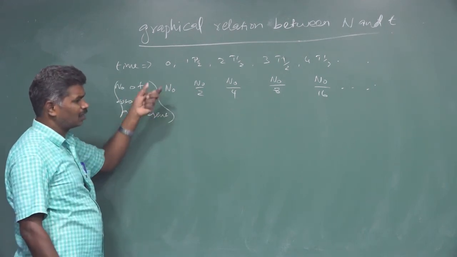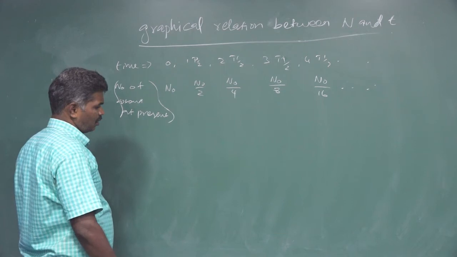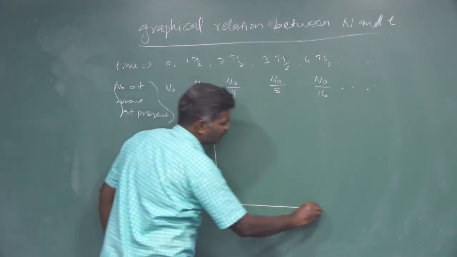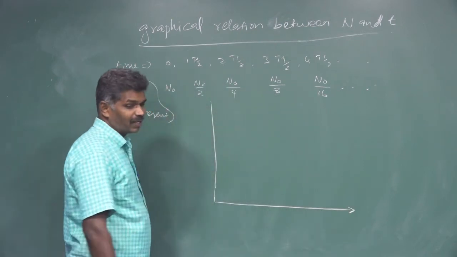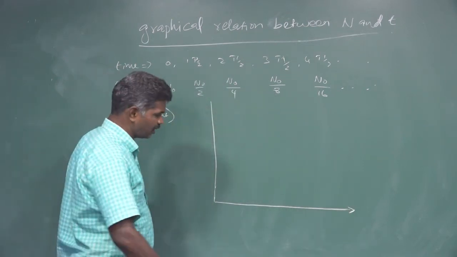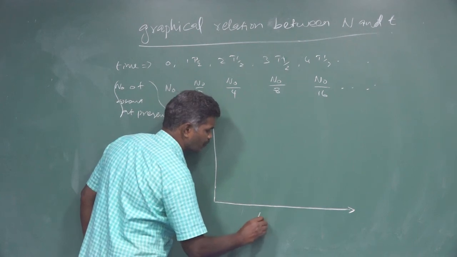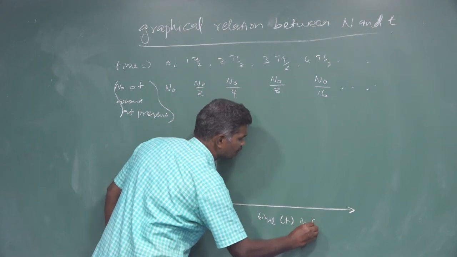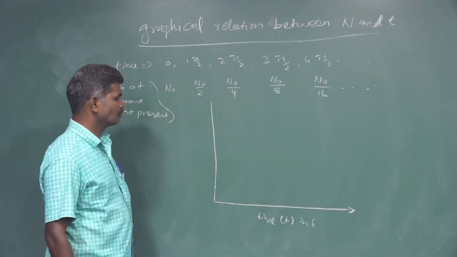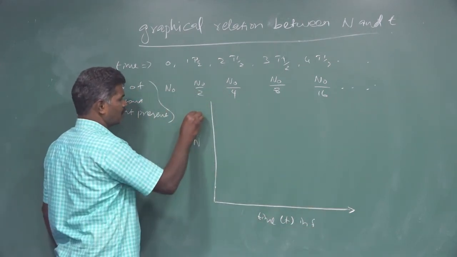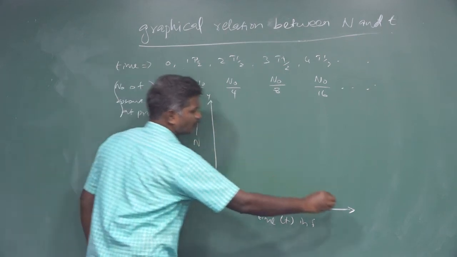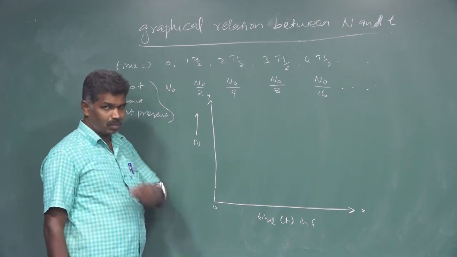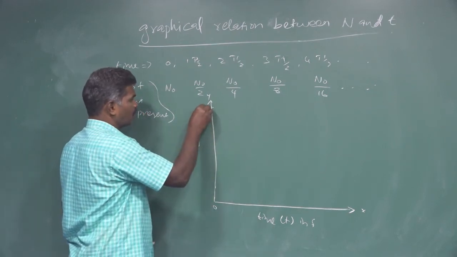So these values of time and number of atoms, or radioactive nuclei at present, are taken and plotted in our graph. Which one goes on the x-axis and which on the y-axis? The independent factor is taken on the x-axis, that is the time t in seconds, and the number of atoms present on the y-axis. If time is 0, we have n0 atoms.